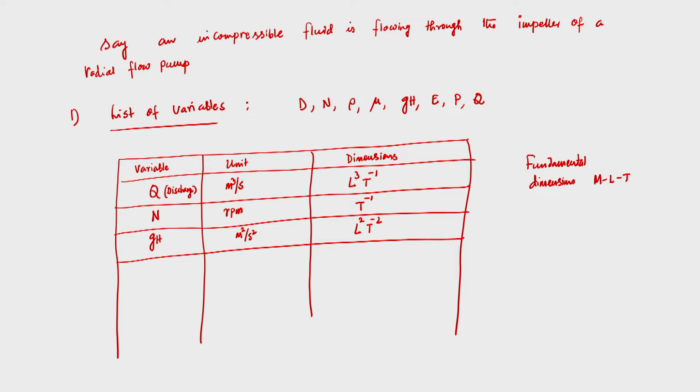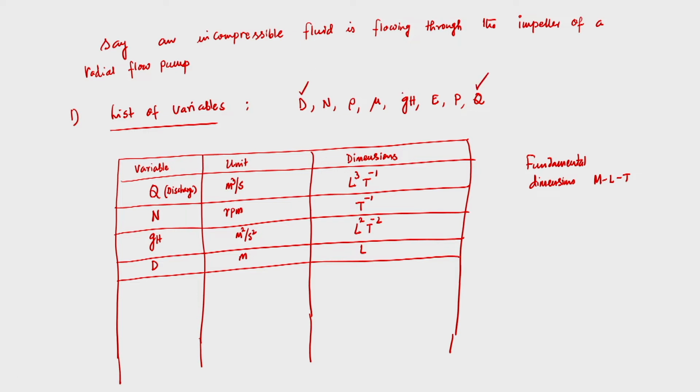Now next is the diameter of the impeller D, and the unit is meter, so this is L. Then what else? Q, N, G, H, D we have taken.